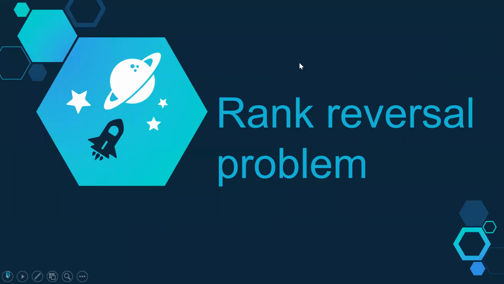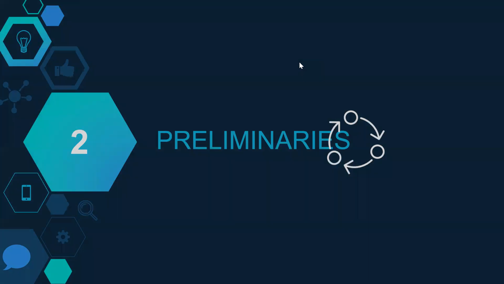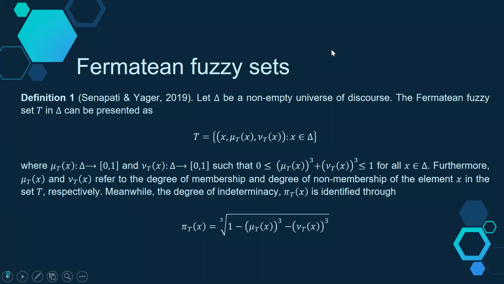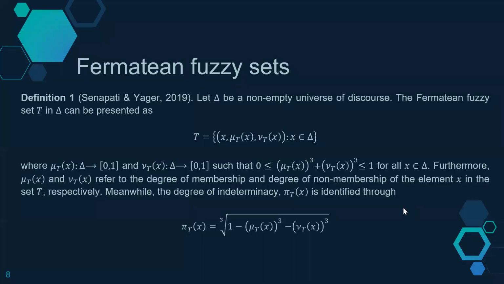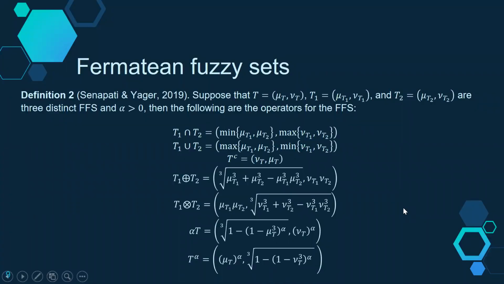So, the ranking reversal problem, and the preliminaries. For example, this one is the Fermatian fuzzy sets. This is the definition, and this is the Fermatian fuzzy set T. This is the function, and this is the explanation of it. And then this is the definition too for the Fermatian fuzzy sets. As you can see, this is also the equation.